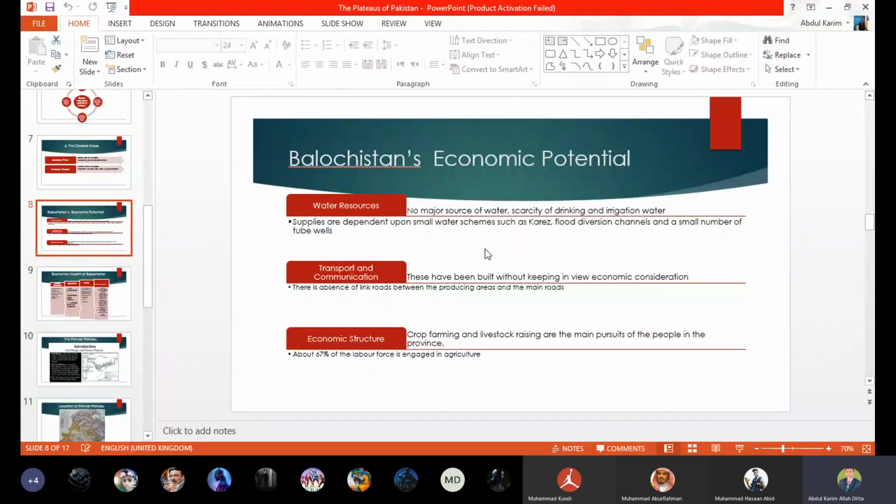One question you have in the exercise of this chapter. The question says that if Balochistan is developed, it can feed whole Pakistan. Like Karachi city alone is feeding around 70% of the whole Pakistan.